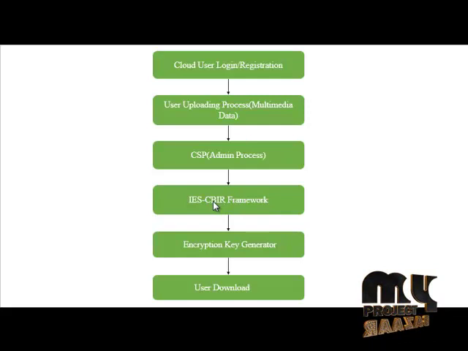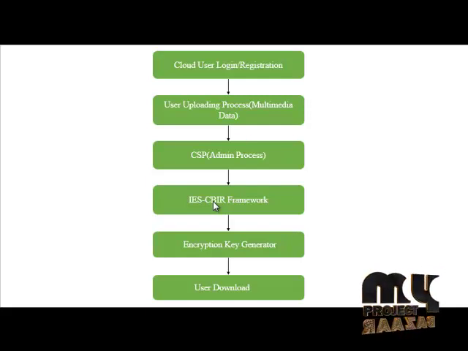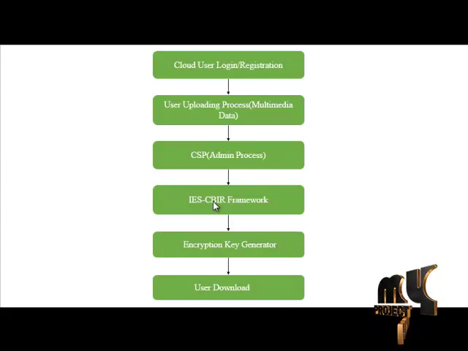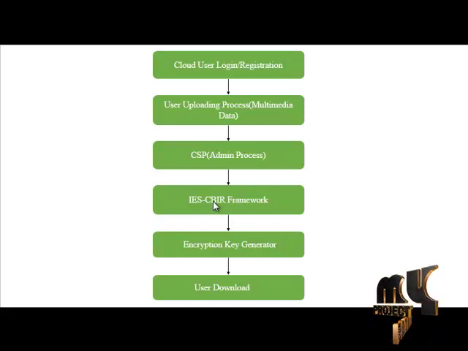This framework first reads the file uploaded by the CSP. It reads this data, generates an encryption key and gives the encrypted data. So the images are encrypted and changed to an encrypted format. Other unauthorized people and hackers cannot view these images and other multimedia data.